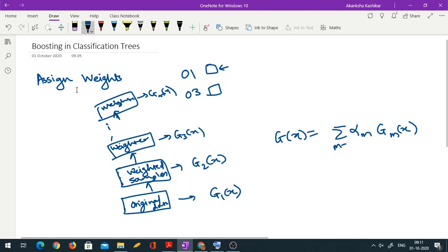If I am using M here, let me use K here. This last step is, suppose, K. So m going from 1 to K. My final prediction is a weighted average of earlier predictions, and of course your intuition would tell you that these weights should be such that, out of these individual classifiers, whoever is doing good should get more weight. Correct? For whichever classifier the error is low, the weight should be more. Which makes sense, right? In the final prediction, those trees should contribute more which have classified more observations correctly.